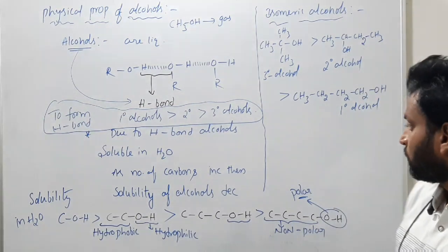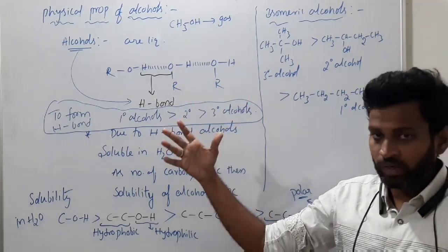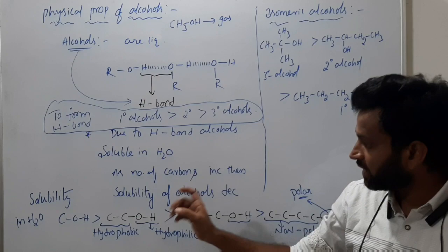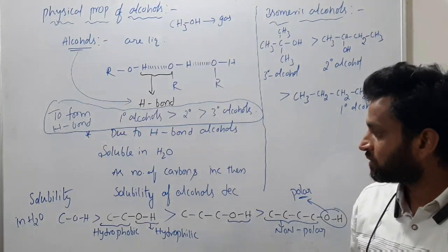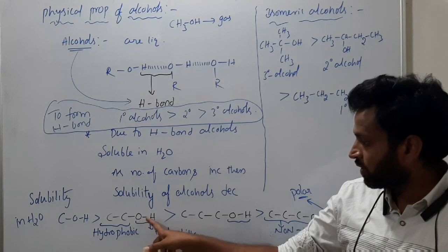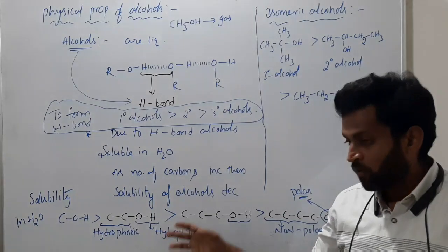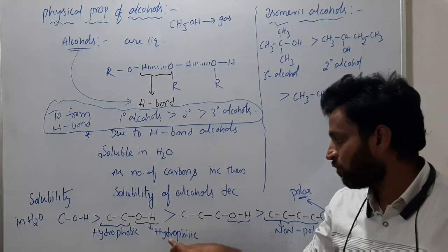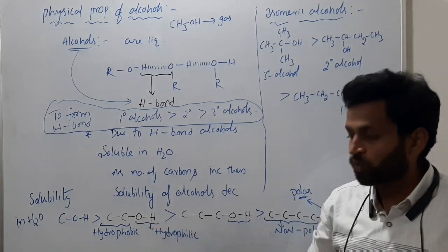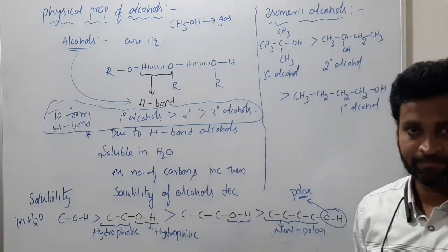So this is about the physical state, and the physical state is liquid. Why? What is the reason? Hydrogen bond. Even for solubility, the reason is H bonding itself. So why is alcohol soluble in water? Because of the hydrophilic nature of the OH group. Hydrophilic means water liking: hydro means water, philic means loving. Water loving. Because of this OH group, solubility in water certainly increases.